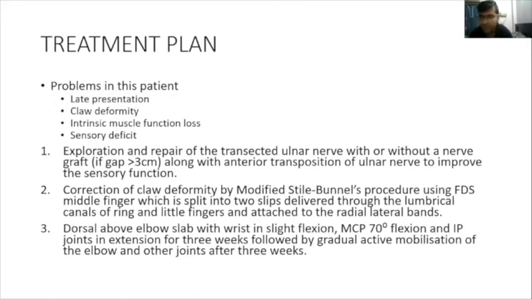There are various procedures described, such as Smith's transfer, wherein he used the extensor carpi radialis brevis with a tendon graft, attached to the adductor pollicis tendon, or even the adductor tubercle.